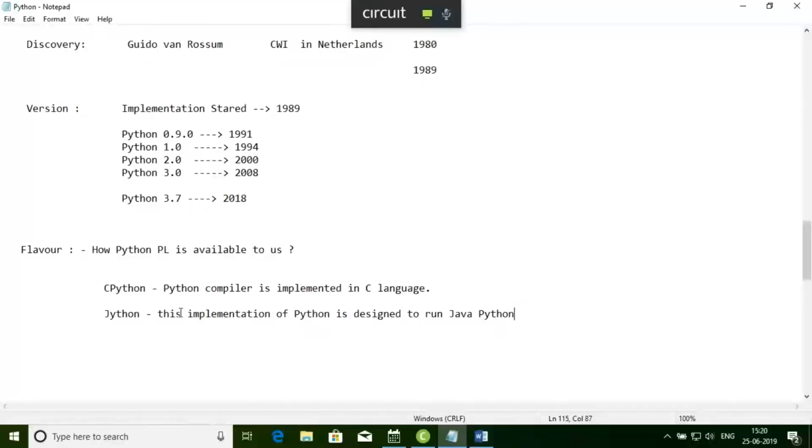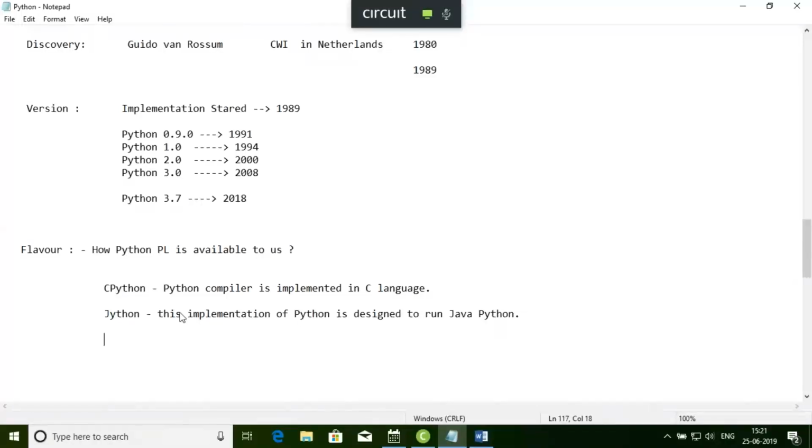What it does is that the Jython compiler first compiles the Python program into Java bytecode. For the time being, just note that this implementation of Python is designed to run on the Java platform. Let me give some introductory slides first.